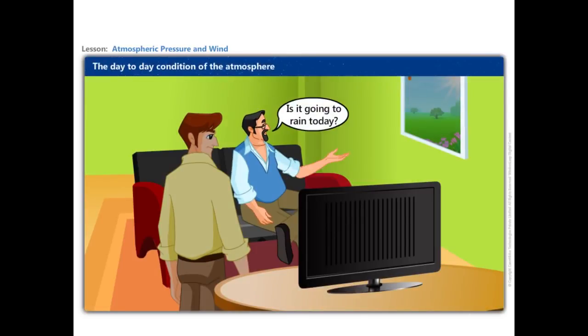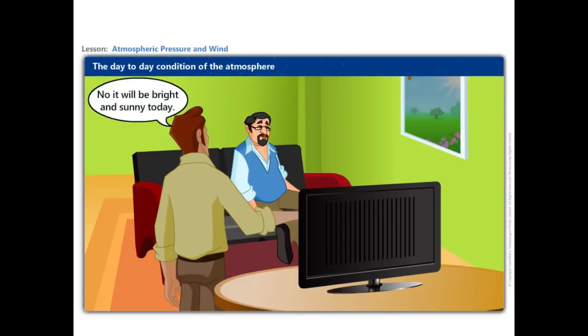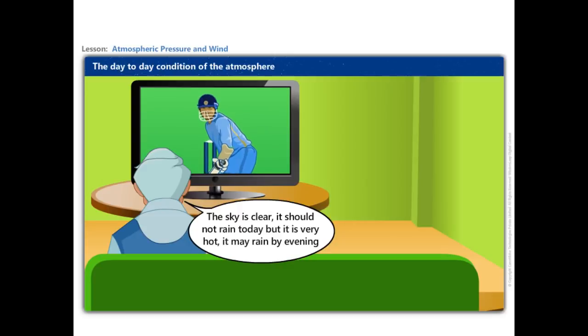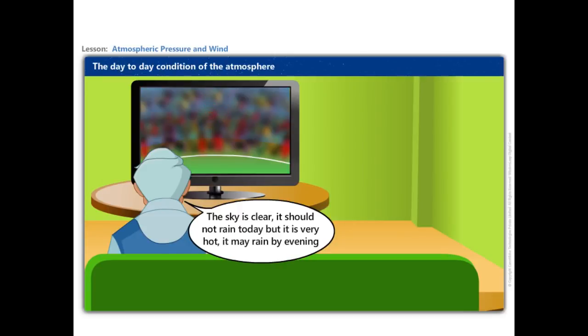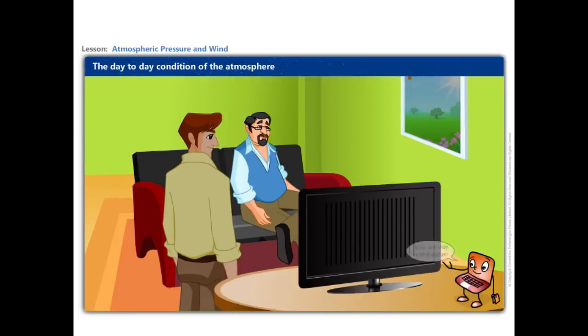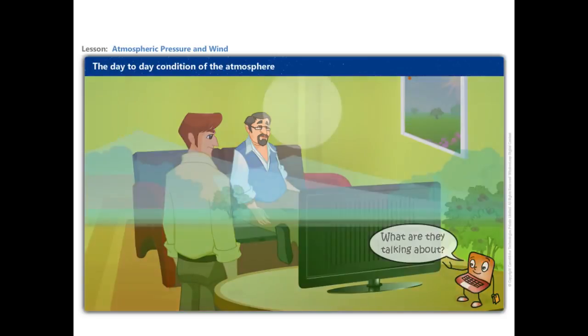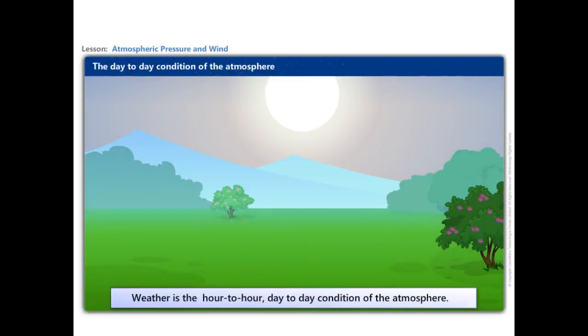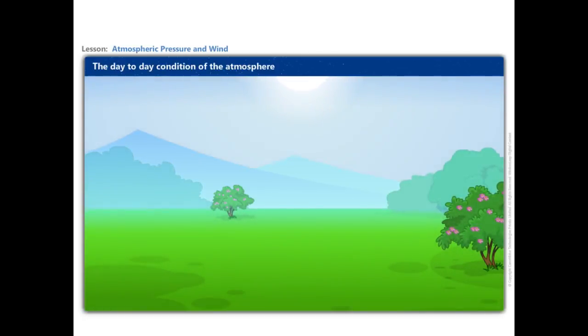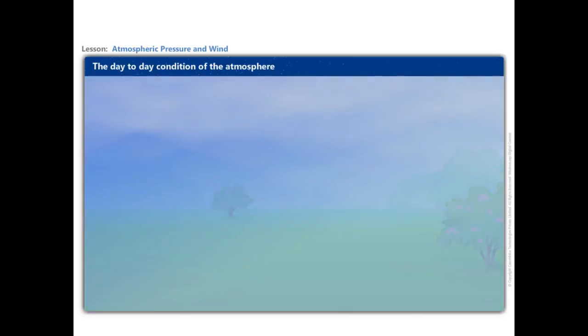Is it going to rain today? No, it will be bright and sunny today. The sky is clear. It should not rain today, but it is very hot. It may rain by evening. What are they talking about? They are talking about the hour-to-hour and day-to-day condition of the atmosphere, which can be termed as weather. Weather can change dramatically within few hours.